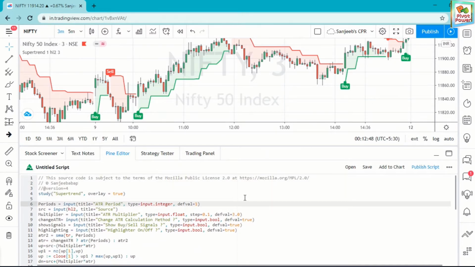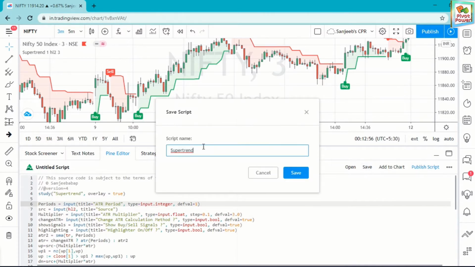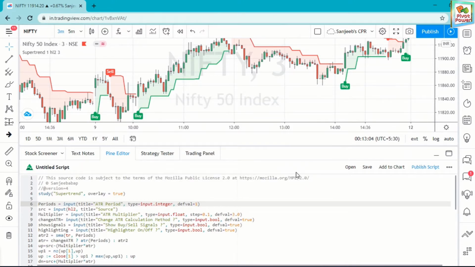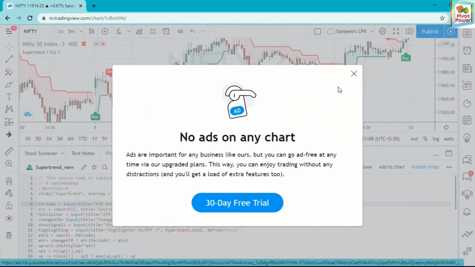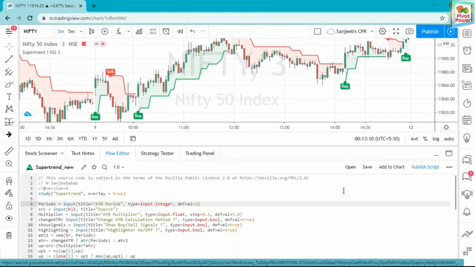Then go for the save button, name it anything, like Supertrend new. Save, then the script is saved in your login. Then you can use this by adding it to the chart.